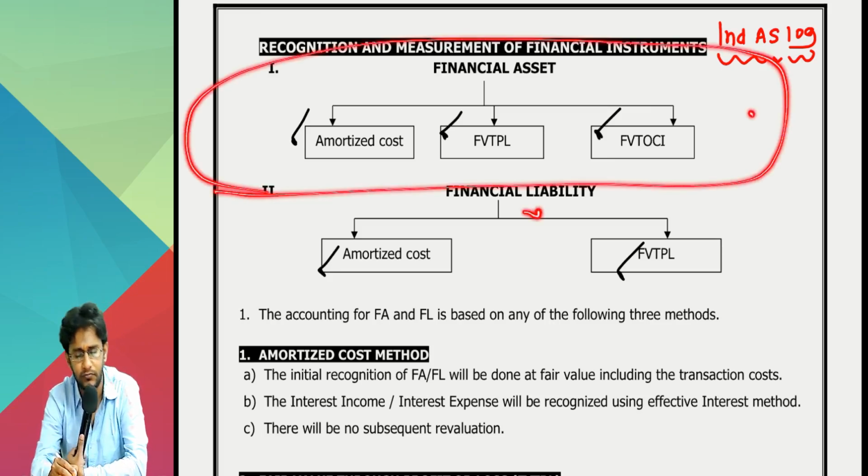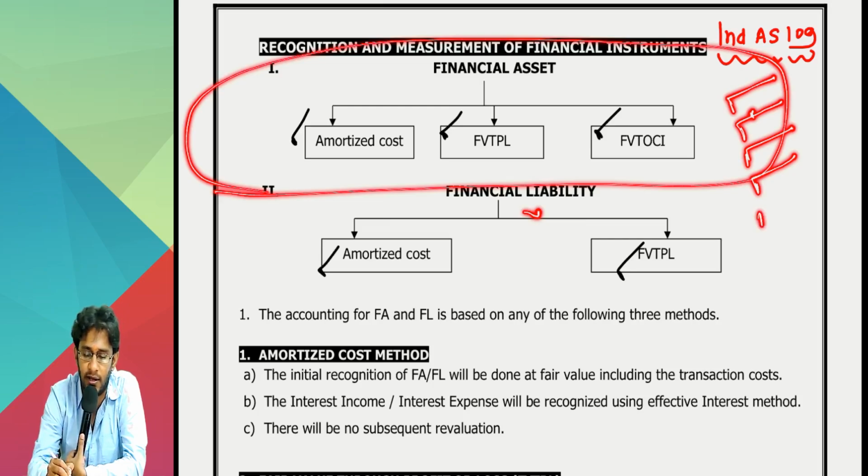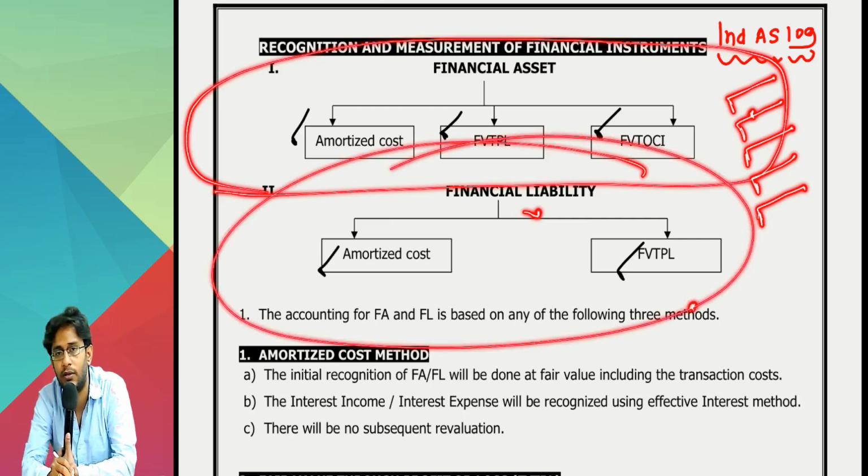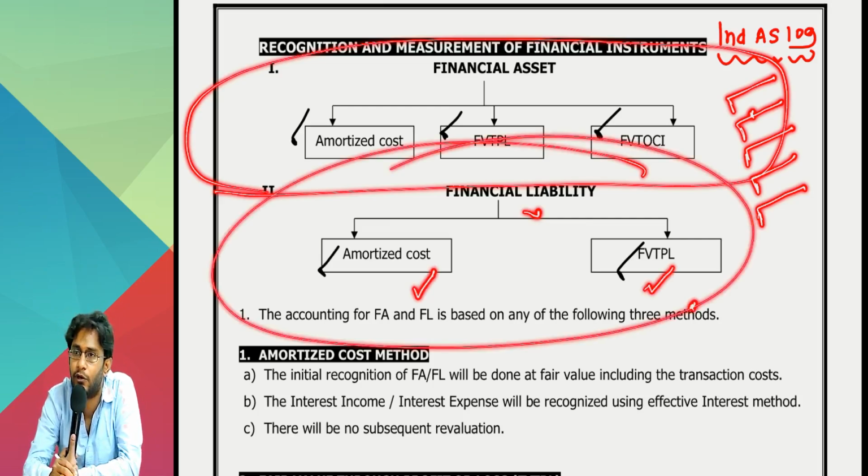In this, basic accounting is there. Some special cases are there which are very important. Then there is something called impairment of financial assets. Then there is derecognition of financial assets, reclassification of financial assets. With that, financial asset story is over. Then we'll come to financial liabilities. When to apply ACM, when to apply FVTPL. With that, basic liability discussion is over.